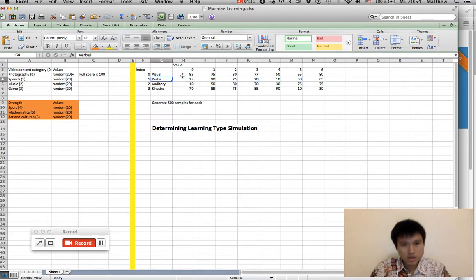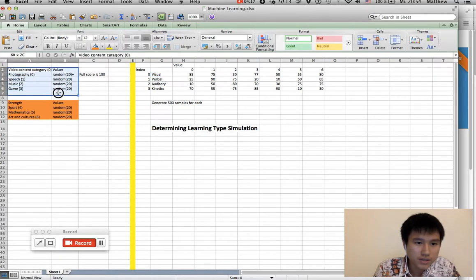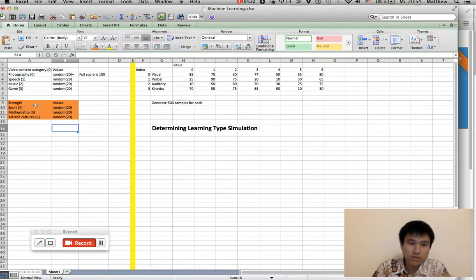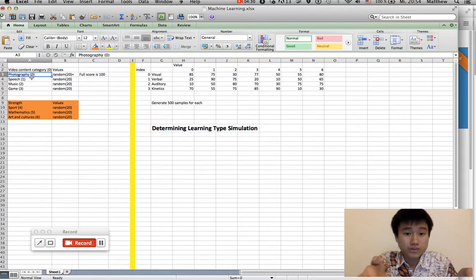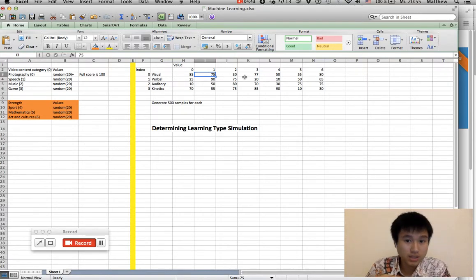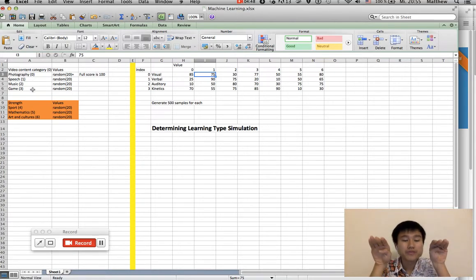So okay, maybe you have a question. Why should I generate 2 categories like video contents and strength? Probably you might say, oh, just generate video content like photography, and if the most used app is photography, then it will be visual. But it doesn't work like that in machine learning. Just look at this sample here. Index 1 and index 3, 75 and 77. So speech and game have a similar value.